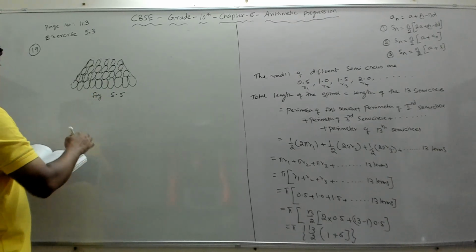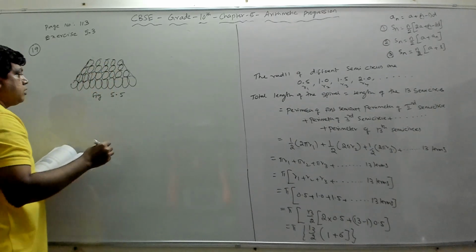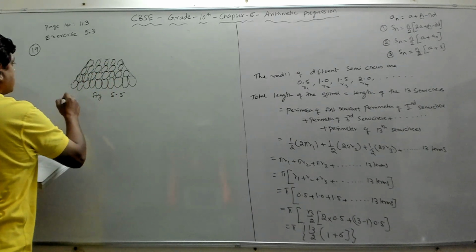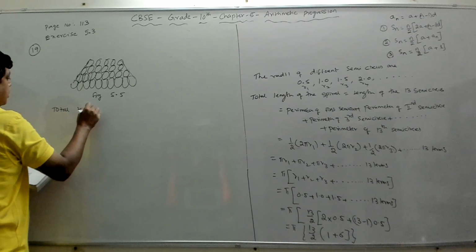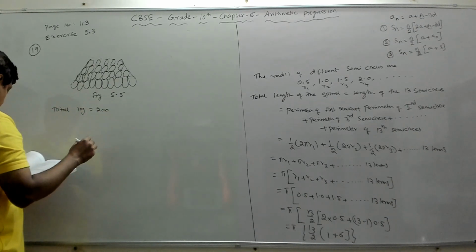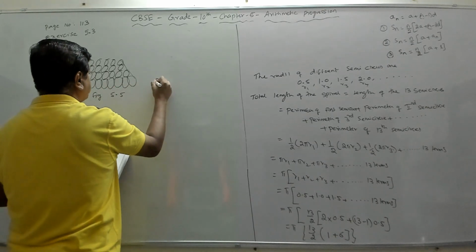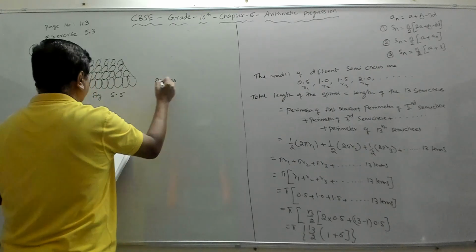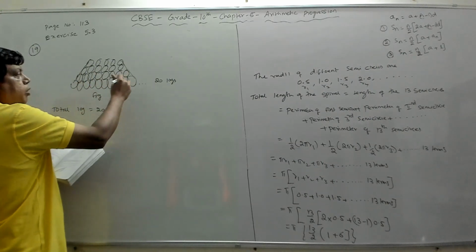Now in such a way that in total, if you count 1, 2, 3, 4, like that, there are 200 logs. So total logs is equal to 200, that is given in the book, and 20 logs in the bottom row. This is the bottom row. This has 20 logs. If you count 1, 2, 3, 4, it may not be 20, but you think that it's going on, it is 20.